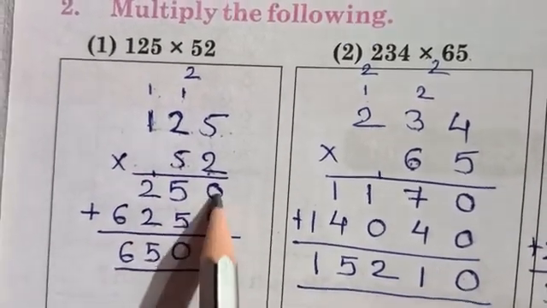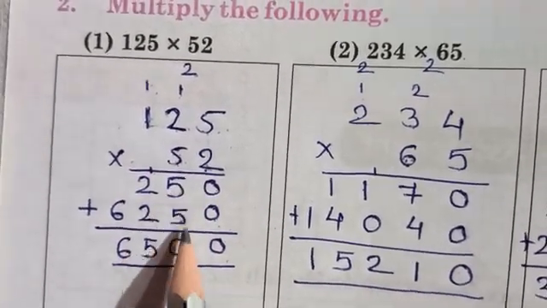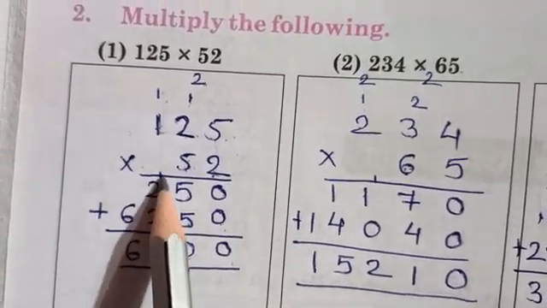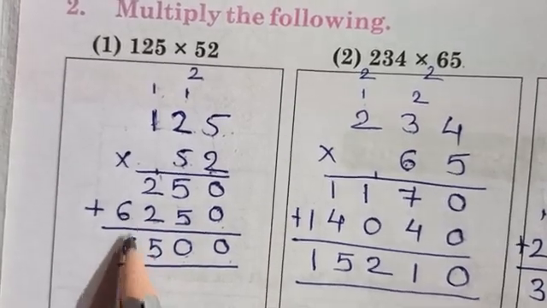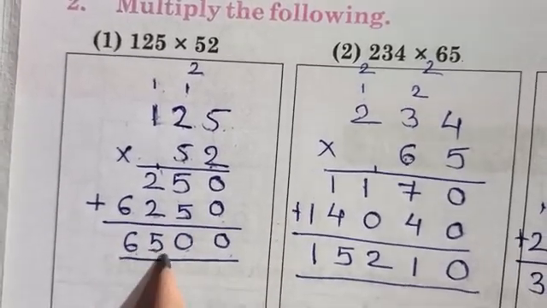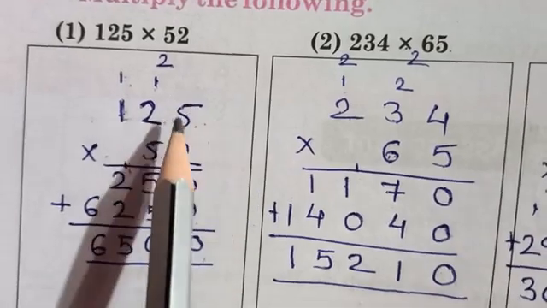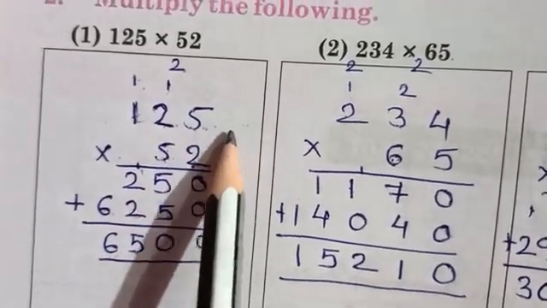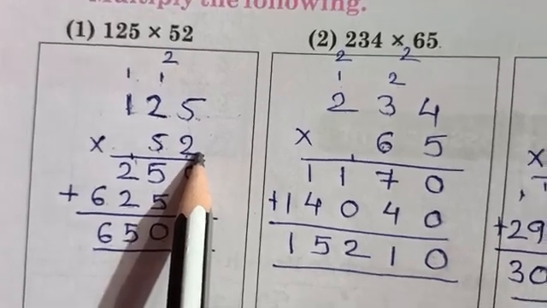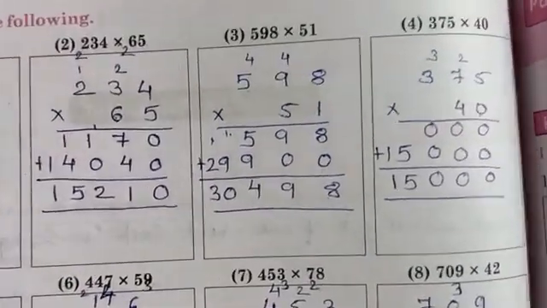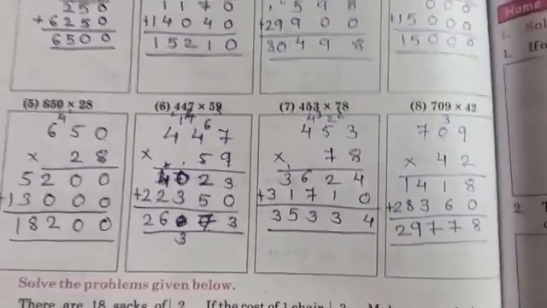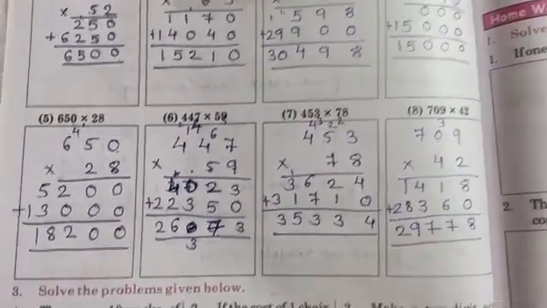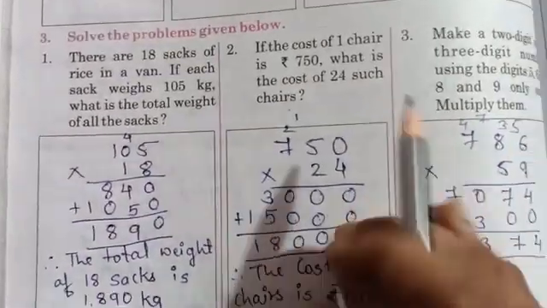Now you will do the addition. 0 plus 0 0. 5 plus 5 10. So 0 you will write, 1 you will carry. 2 plus 2 4 plus 1 5 and 6 will come as it is. So your answer is 6500. Understood how you are supposed to do the multiplication of 3 digits multiplicand with 2 digits multiplier? Okay, so similar way students, you are supposed to solve these questions also. All these 8 questions आपको वैसे के वैसे ही solve करना है with the same method.